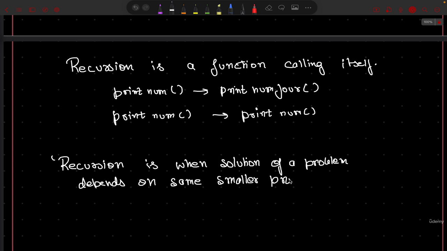If you see, we have to print 5 and printing 4 was the same problem, right? We just had to print 4, and it is a smaller problem of print 5. In a similar way, 3 was a smaller problem of print 4.